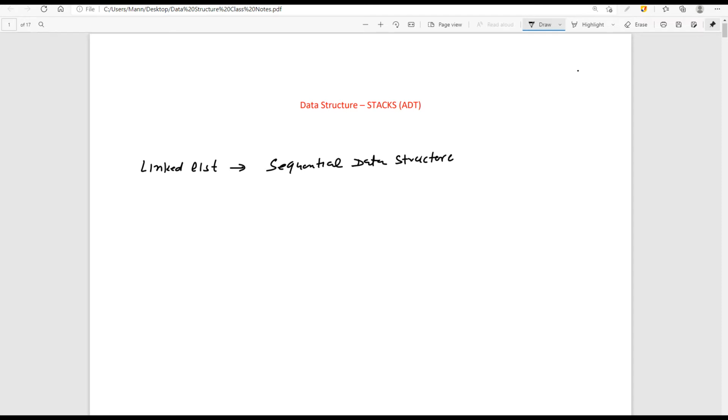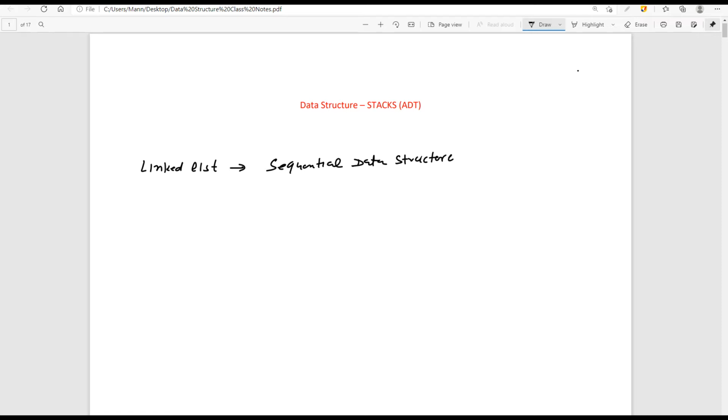It means that we cannot access a particular element randomly. In a linked list, we know that we cannot access a particular element randomly. How are we going to access a particular element in the linked list? We have to move in some sequential way, using a particular head pointer.